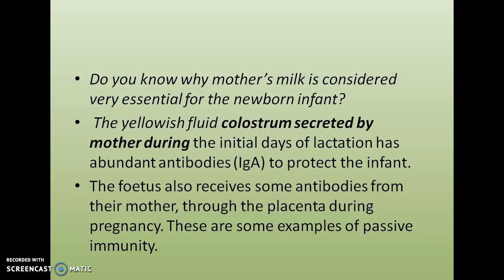So, one more thing, do you know mother's milk is considered as very essential for newborn infant? Because the first mother milk soon after the parturition is known as colostrum, a yellow colored milk that is rich in IgA, immunoglobulin A. Not only IgA, the fetus also receives some antibodies from mother through the placenta during pregnancy. So these are some examples for passive immunity. Now active immunity and passive immunity clear?